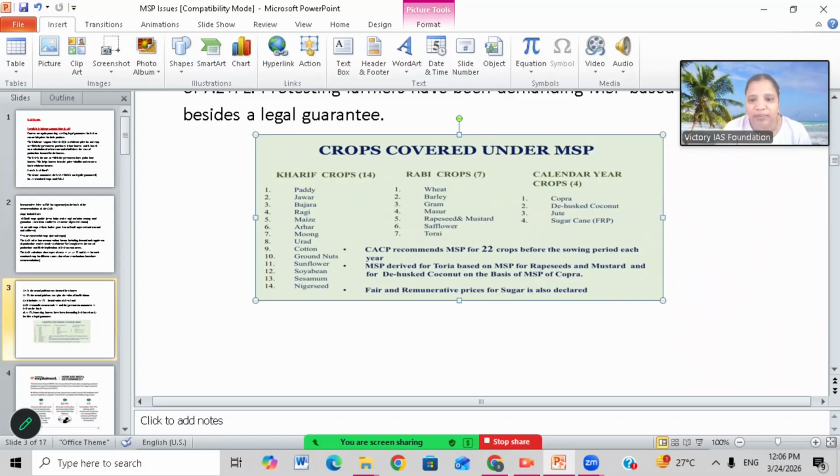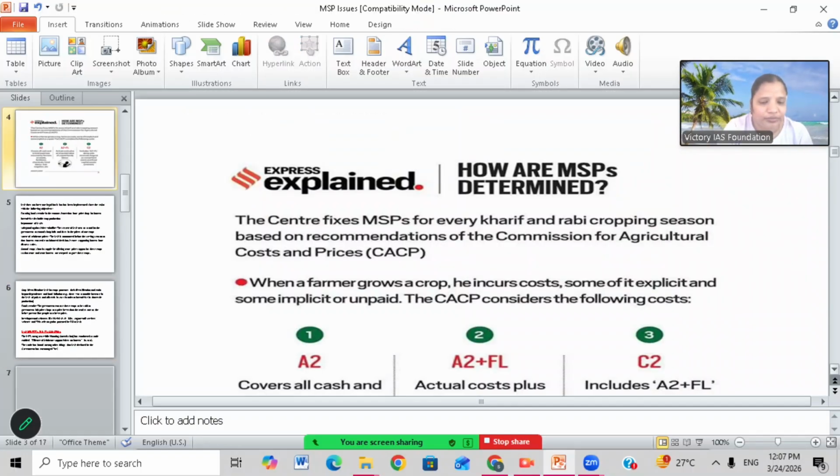They are covered under MSP: paddy, jowar, bajra, ragi, maize, arhar, moong, urad, cotton, groundnut, sunflower, soya beans, sesame, niger seed. What are the rabi crops? They are covered in MSP: wheat, barley, gram, masoor, rapeseed, mustard, safflower, and toria. Other crops covered in MSP are copra, dehusked coconut, jute, sugarcane. So the CACP currently recommends the MSP for 22 crops.